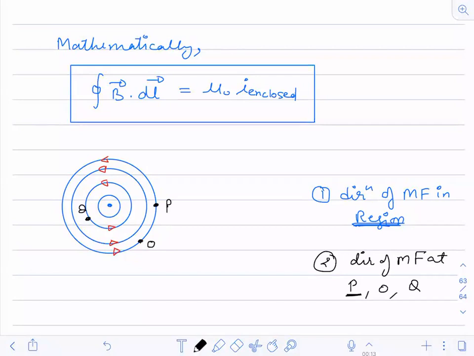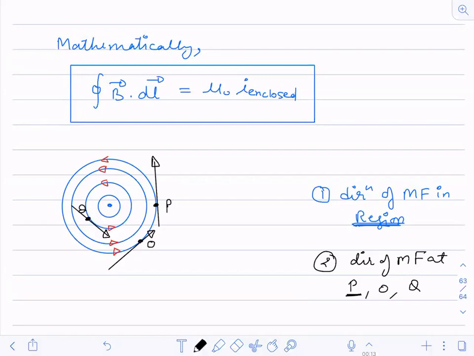See here, you have to draw the tangent at that point. This is not a new thing to you, I have already told all these things. At point P, you will draw a tangent like this, and the direction will be like this. At point O, you will again draw a tangent like this, and its direction will be like this. At point Q, you will draw a tangent like this and it will have a direction like this.